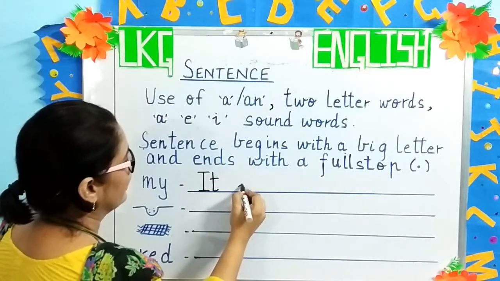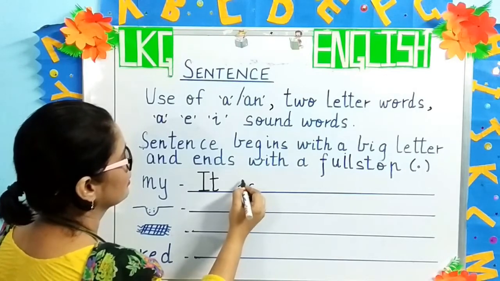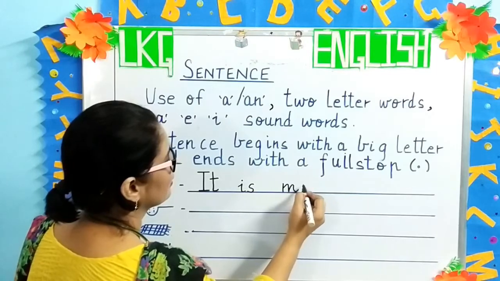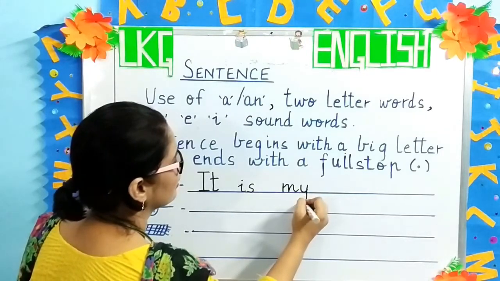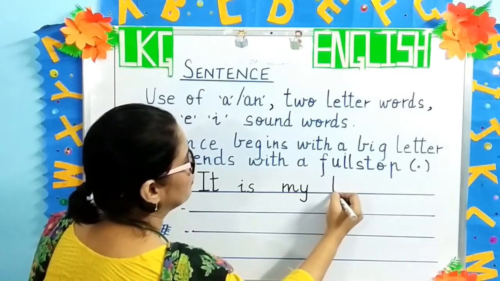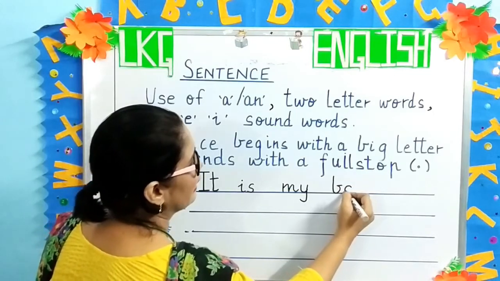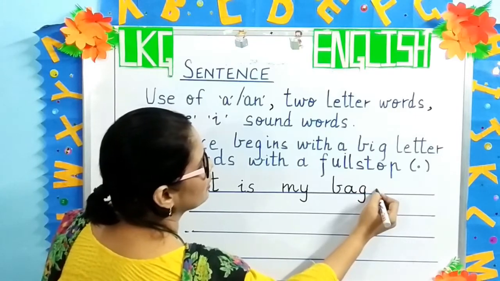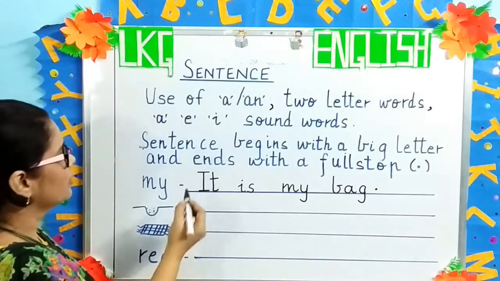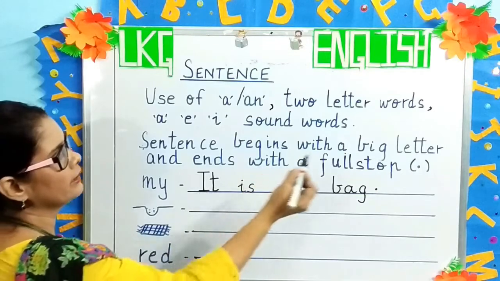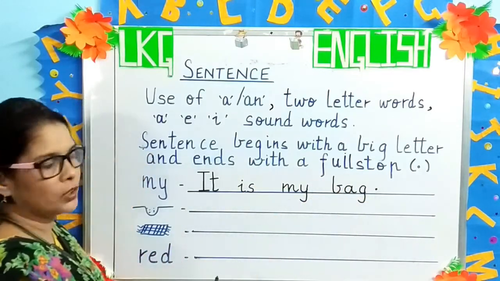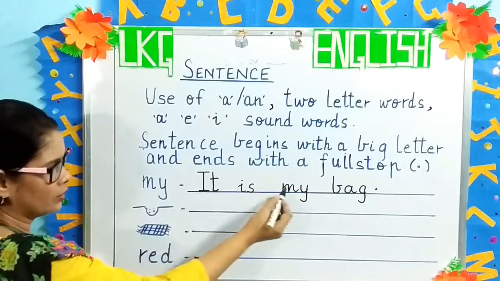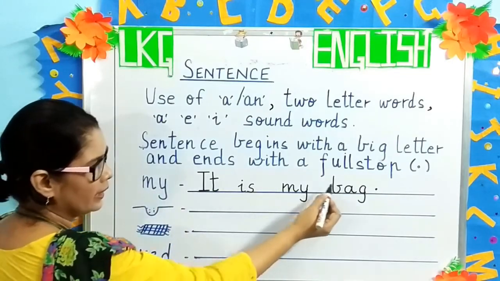It is my bag. b, a, g. And we will put a full stop. Okay? So you start the sentence with a capital letter and you end the sentence with a full stop.